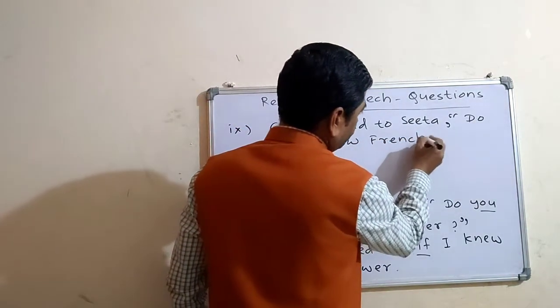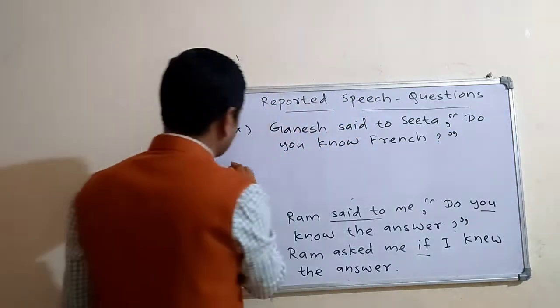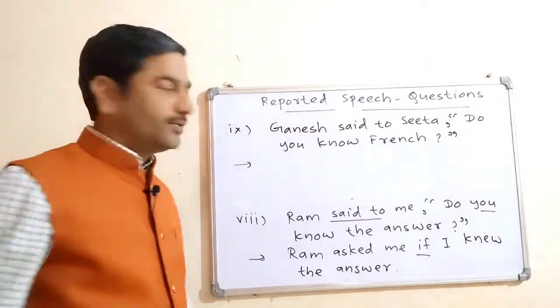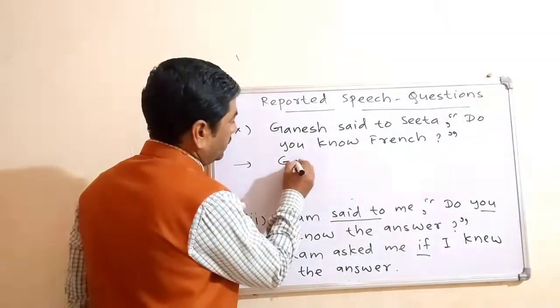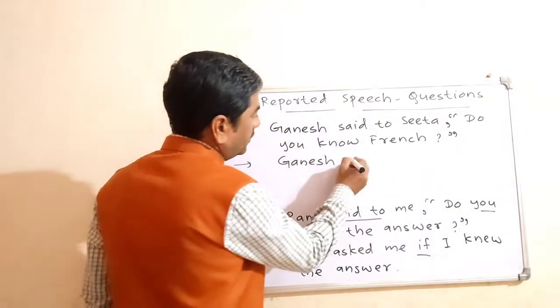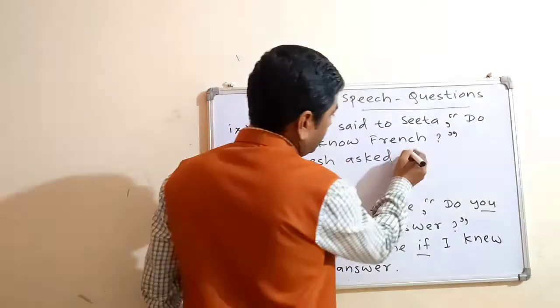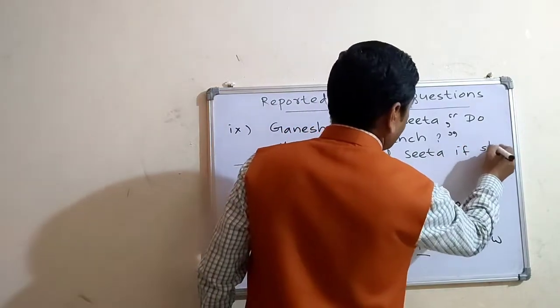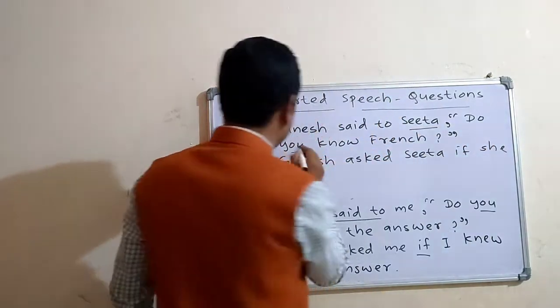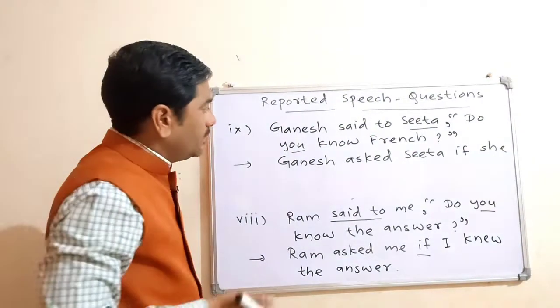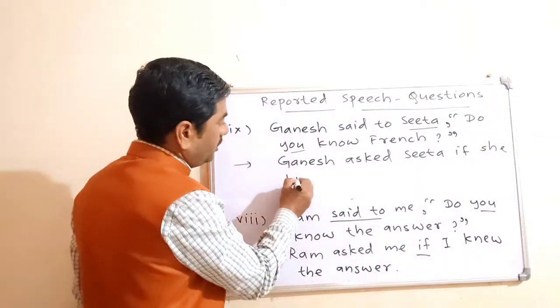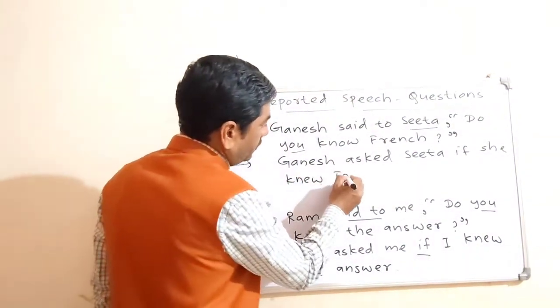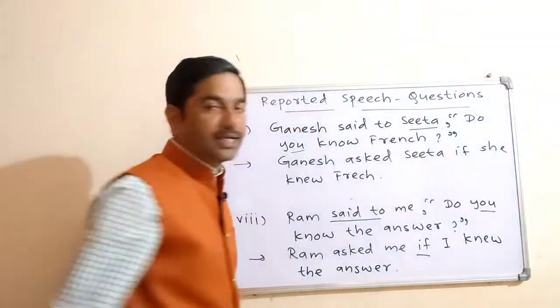So here, how will you change it into indirect speech? You will change it in this way. Ganesh asked Sita if she, because Sita is there, that's why it will change into she. She knew French. So this will be the answer.